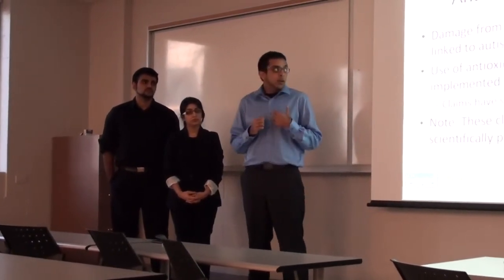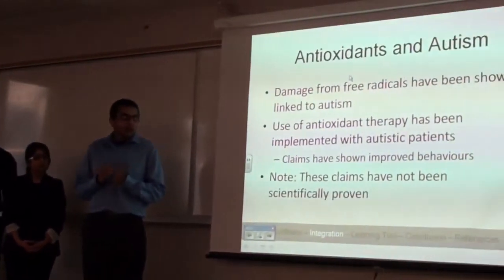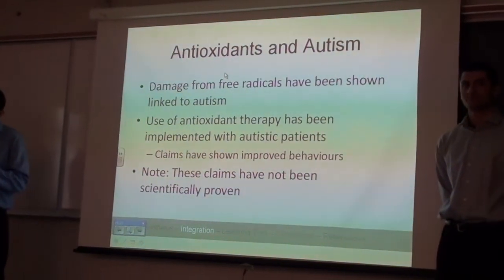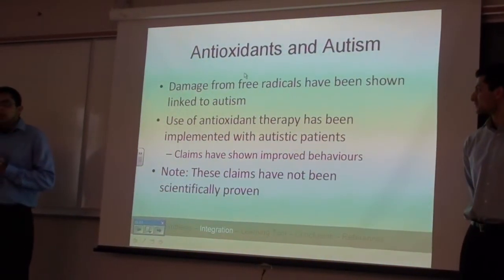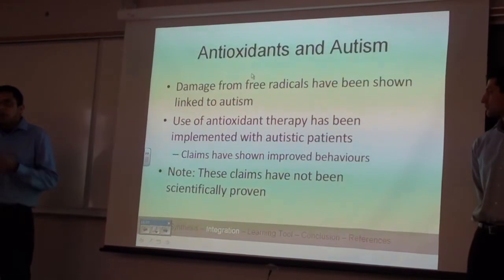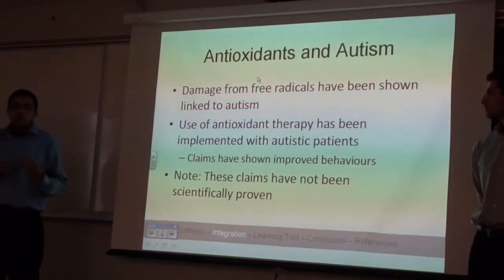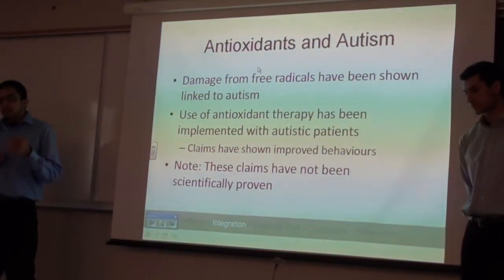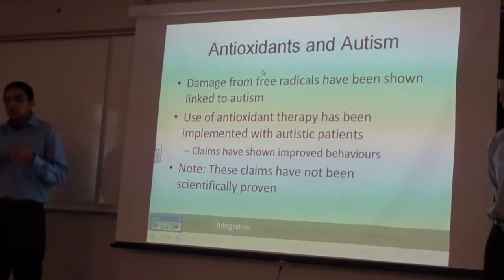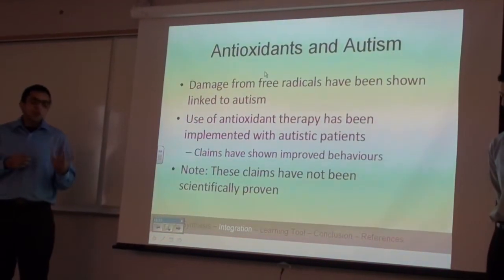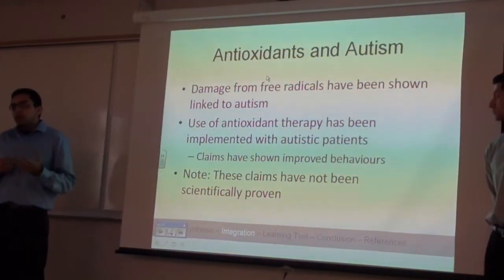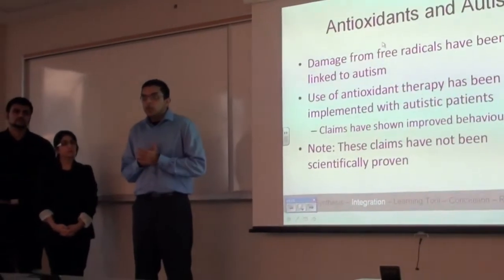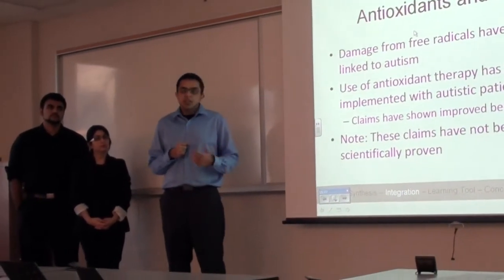Looking at our integration with the team back at Mac, we wanted to link autism to the important effect of antioxidants in preventing free radicals. Something interesting to note is that one of the biomarkers used to confirm the diagnosis of autism is that of lipid peroxidation. This is essentially the imbalance of oxidation and reduction in the body, which leads to an increase in the amount of free radicals. In autistic patients, the increase in the free radicals can be attributed to many factors, including a decrease in the amount of antioxidants.